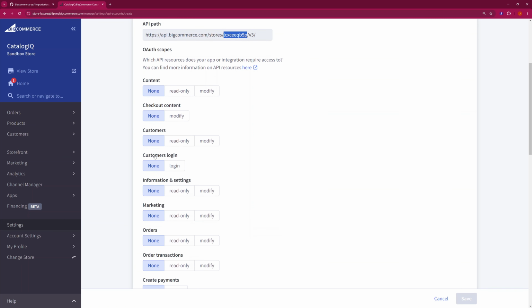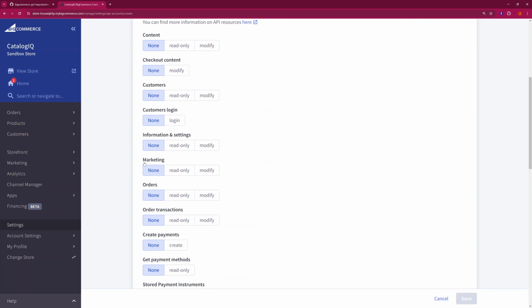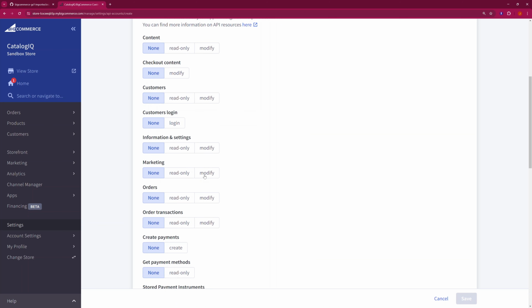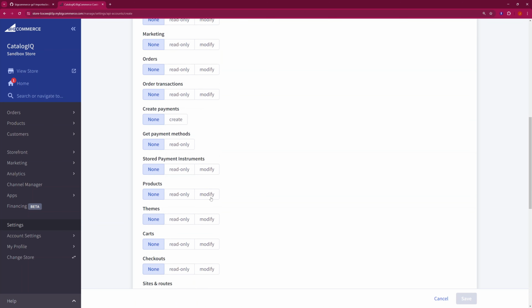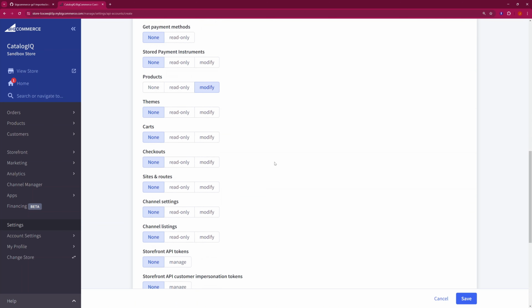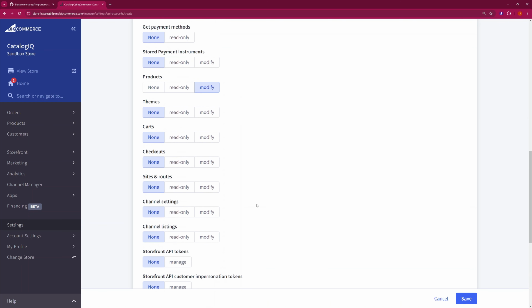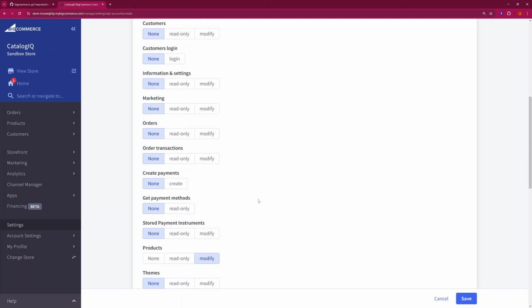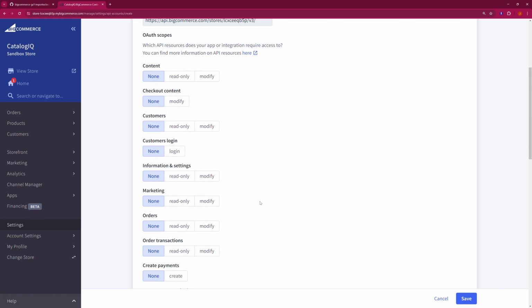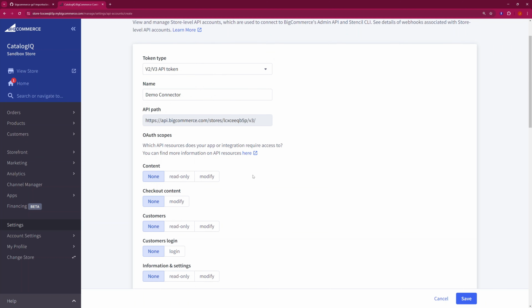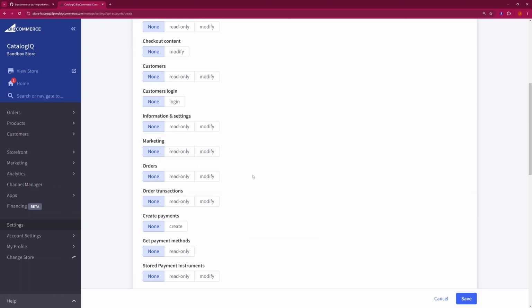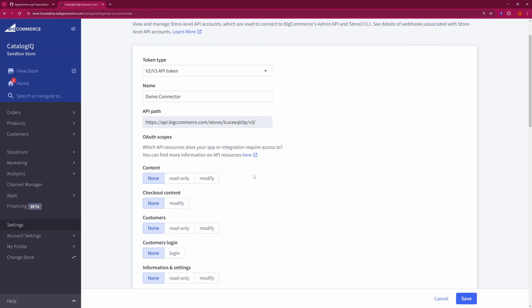And now we want to enable catalog or products to be modified. We can leave all the others restricted. Remember, we only want to leave as much access as needed and restrict anything we don't.